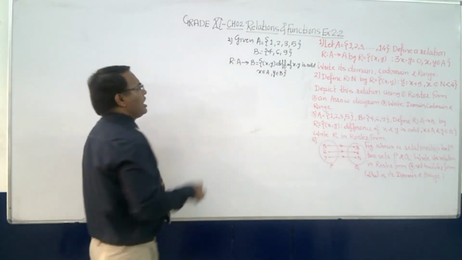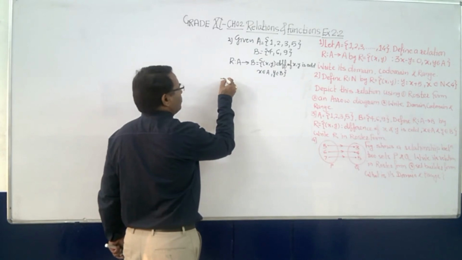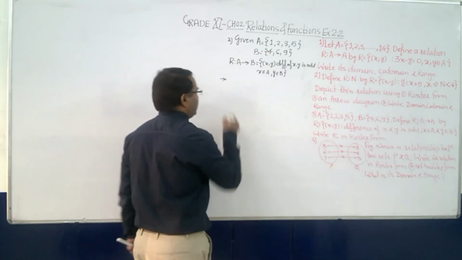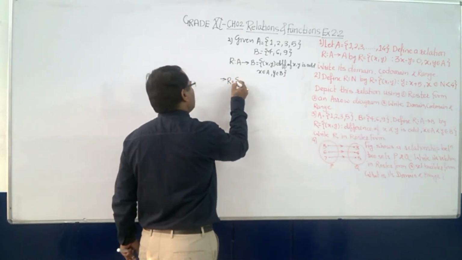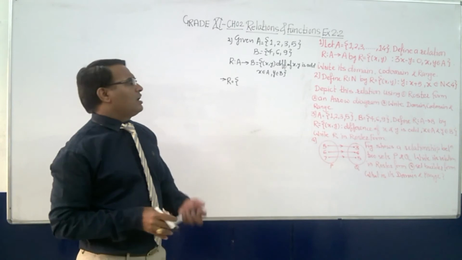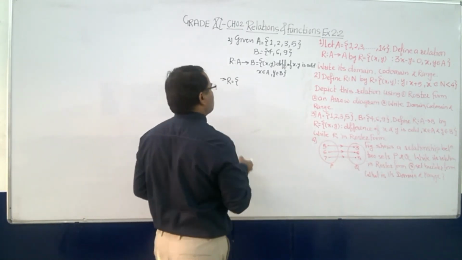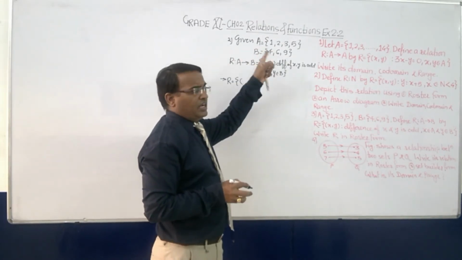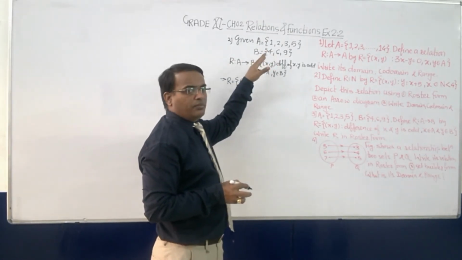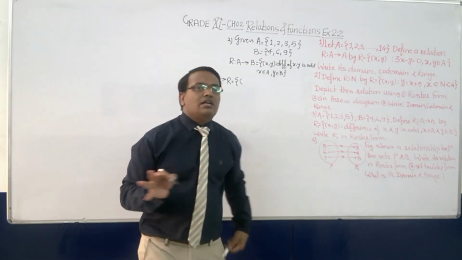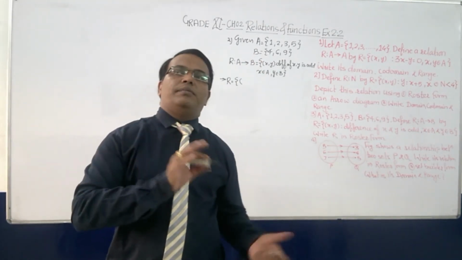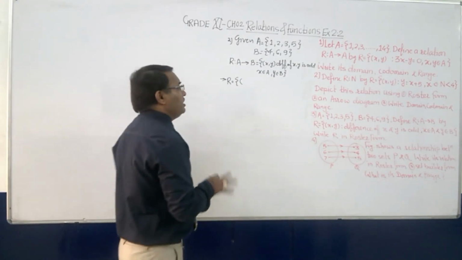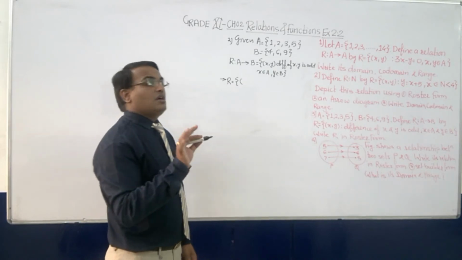Okay, so here R is equal to, and something more is given: write R in roster form. So first let's find out R. What can R be? (x, y) such that the difference between the two numbers needs to be odd. They are not asking about plus and minus. The difference should be odd. Difference is asked; x minus y is not asked.